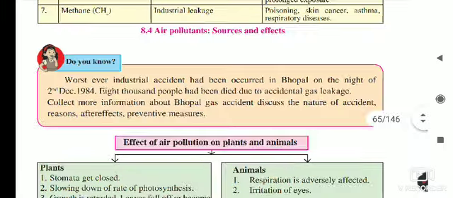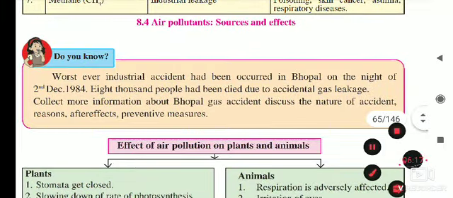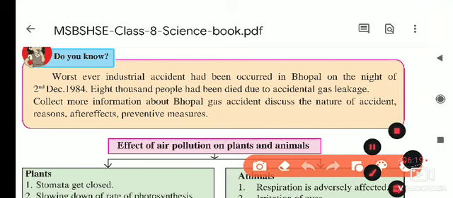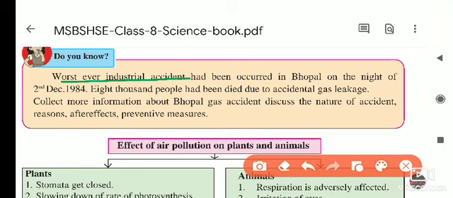Now, do you know the worst ever industrial accident? The worst ever industrial accident occurred in Bhopal on the night of 2nd December 1984. In this tragedy, many people died because of the gas leakage. 8,000 people died due to the accidental gas leakage.